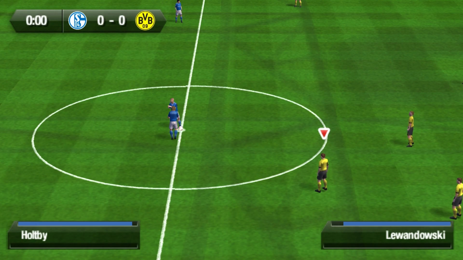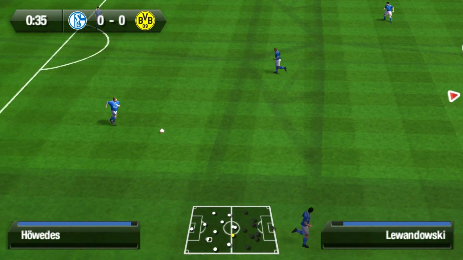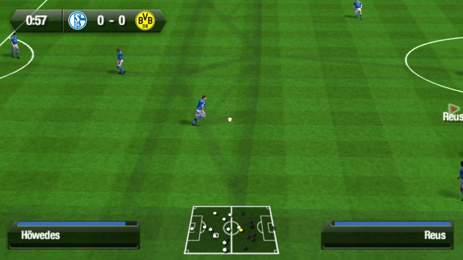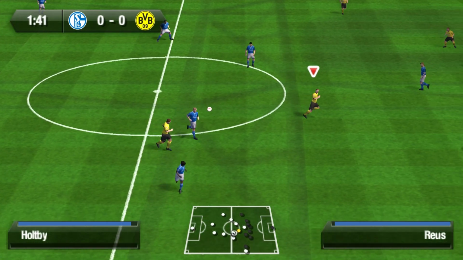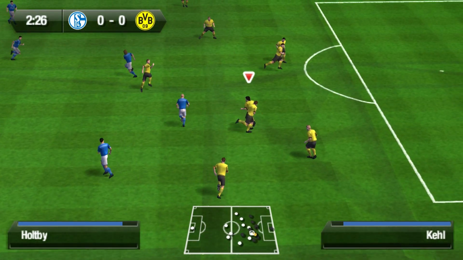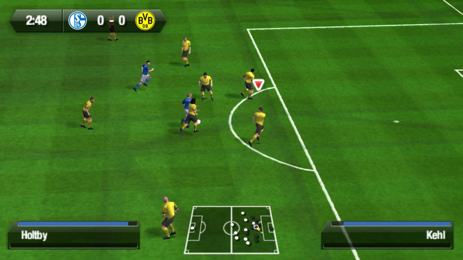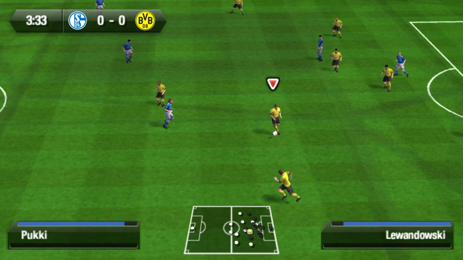Borussia Dortmund, top of the Bundesliga. BVB unbeaten, but derby matches are competitive, and Schalke kick off this Revier Derby at the Veltins Arena in Gelsenkirchen. Schalke v Borussia Dortmund, BVB in the Revier Derby. Holtby driving forward for Schalke, but Subotic wins possession for Borussia Dortmund.